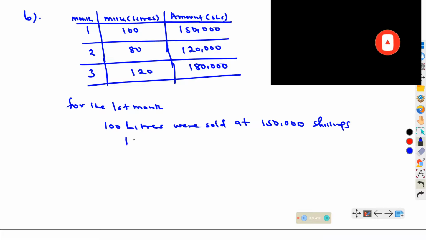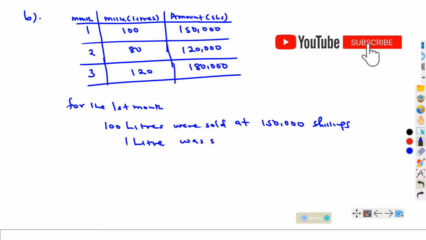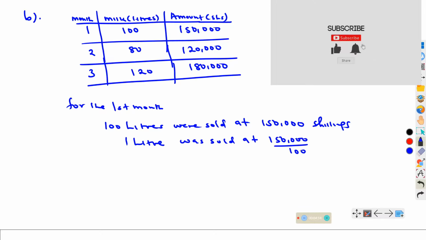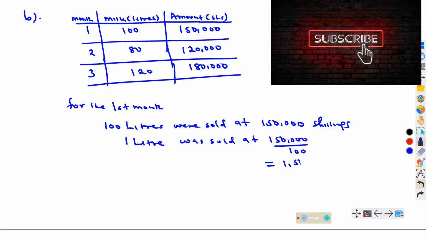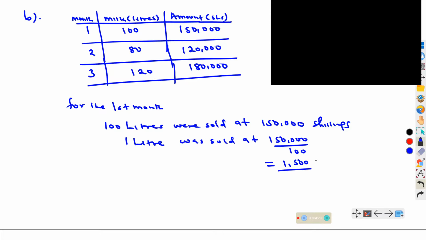What does that imply? It means 1 liter was sold at 150,000 divided by 100, that is 1,500 shillings per liter. So each liter was sold at 1,500 shillings. That is for the first month.